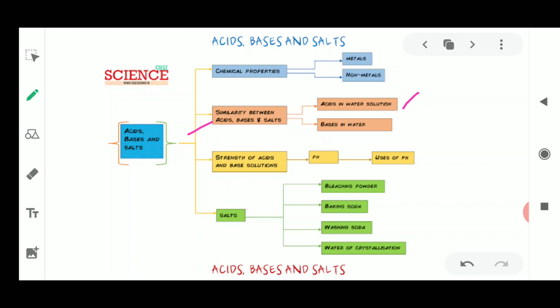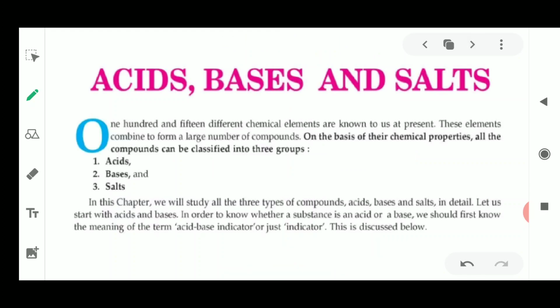Next is the strength of acids and bases, which will be told in the form of pH values and uses of pH. Then next is the salt, in which you will study about bleaching powder, baking soda, washing soda, water of crystallization. So this much we are going to study in this chapter. Next we'll start with the chapter of acids, bases and salts.